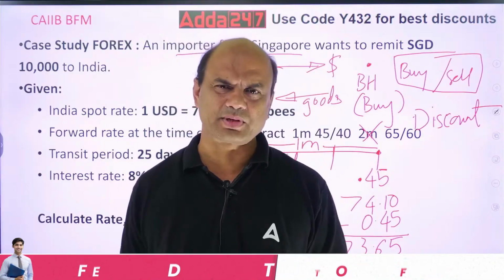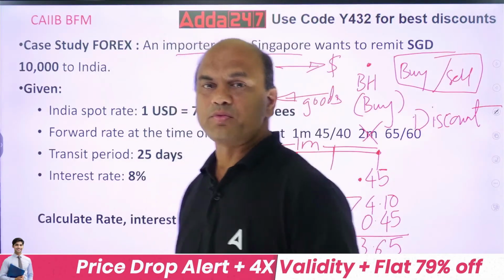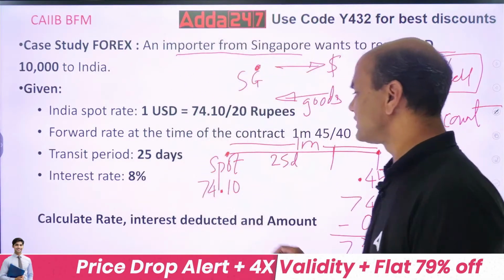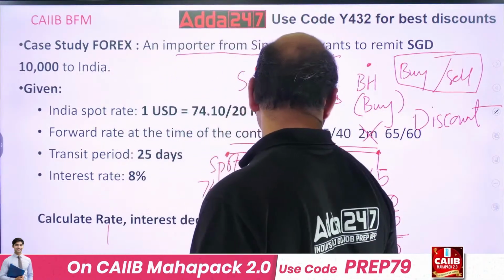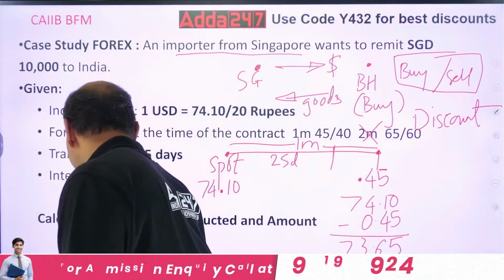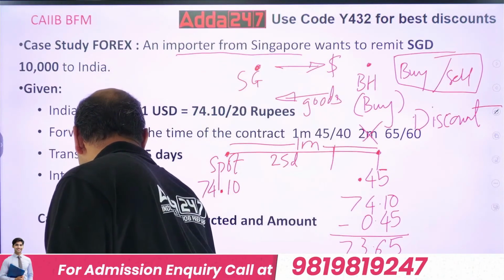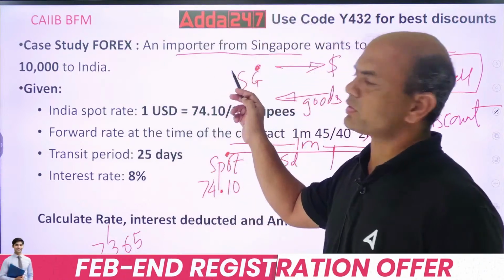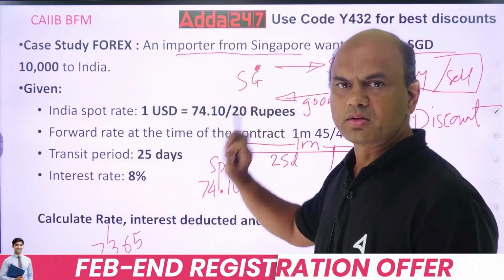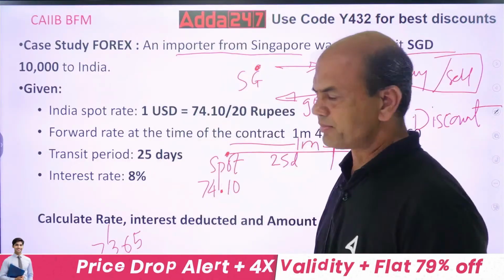So your final rate over here, your first answer, is 73.65. This is the rate you will be quoting to this Singaporean importer.